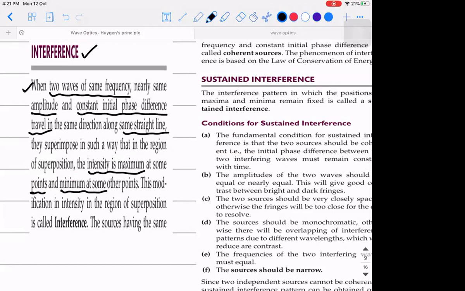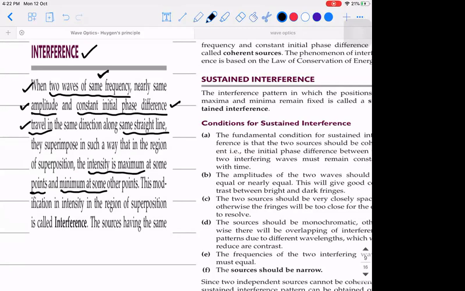Now the question is, for this interference to take place, one thing is clear, that it is happening because of the superposition of waves. But what kind of waves are supposed to be used for the superposition so that you observe a clear pattern? The first few statements tell you that you need two waves of same frequency, nearly same amplitude, and constant initial phase difference.